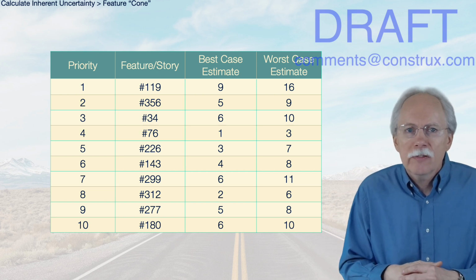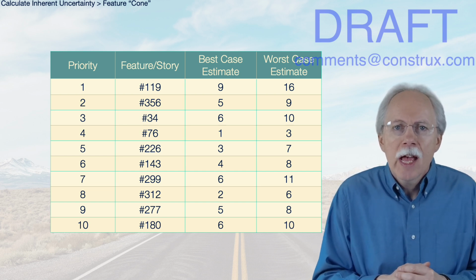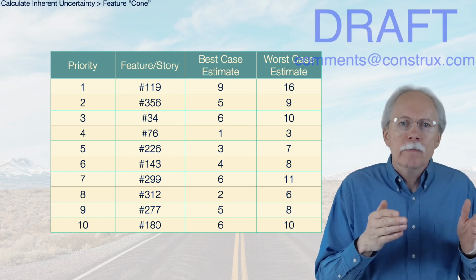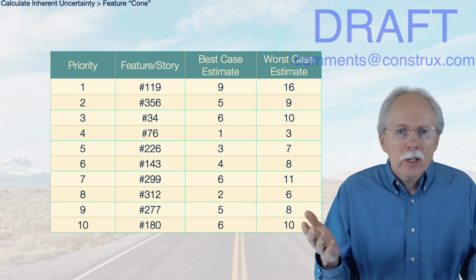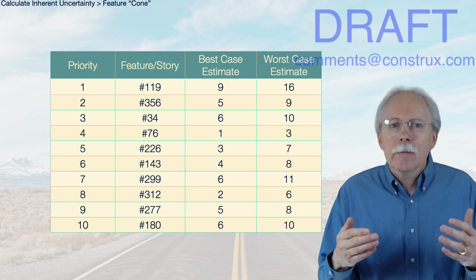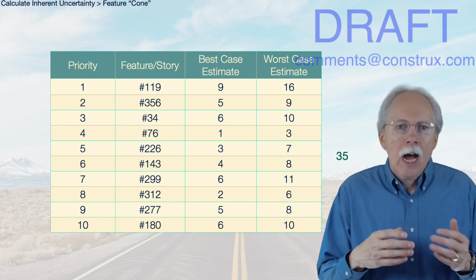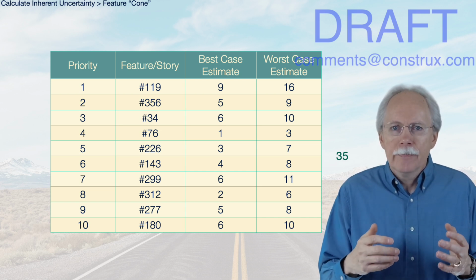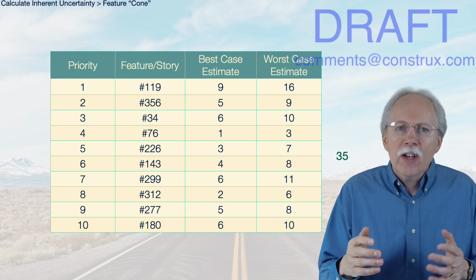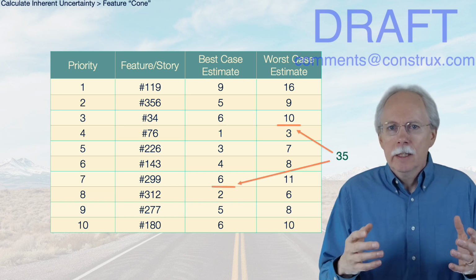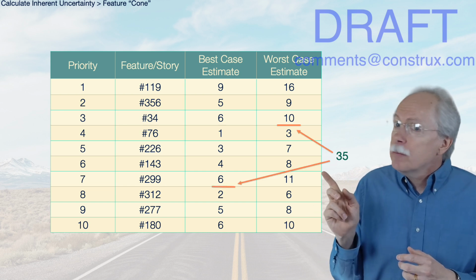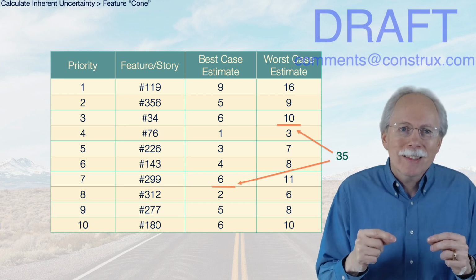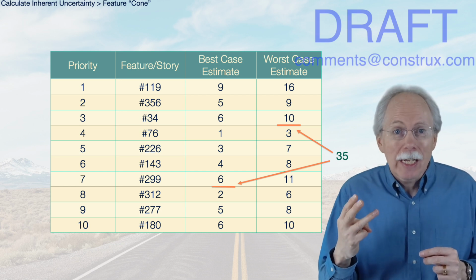Well, here's a set of prioritized features or stories or whatever you want to call them, and they have a best case and a worst case estimate. It's going to take at least this many hours, minutes, days, months, or whatever units you want, and the worst case could take a higher number. Let's say we had 35 units available in this release. We say, okay, what features are we going to get in the fixed 35 units? Well, if everything goes well, we'll get to the first 7 priority items. But if everything goes poorly, all the risk and uncertainty bites us, we'll only get to the first 3.